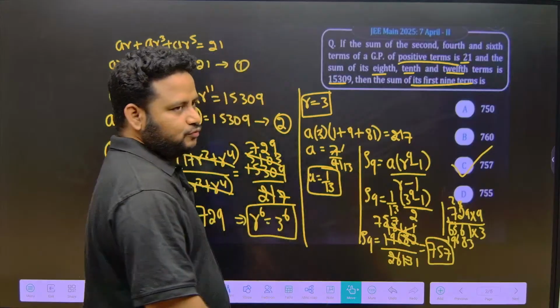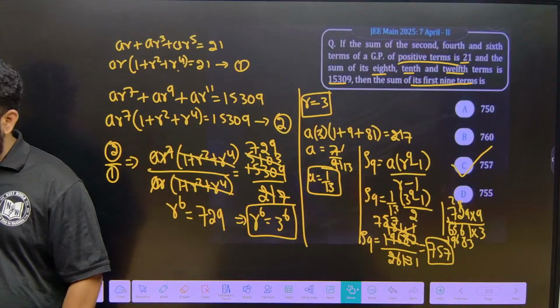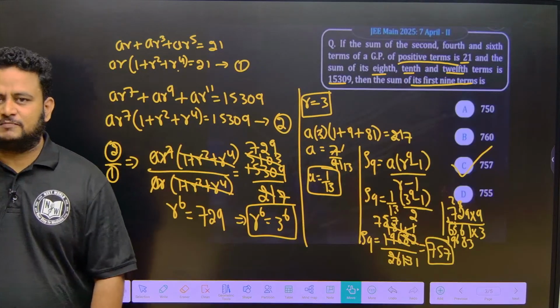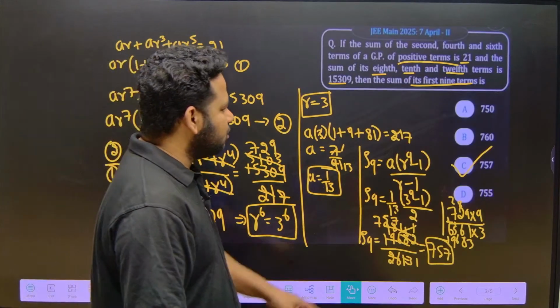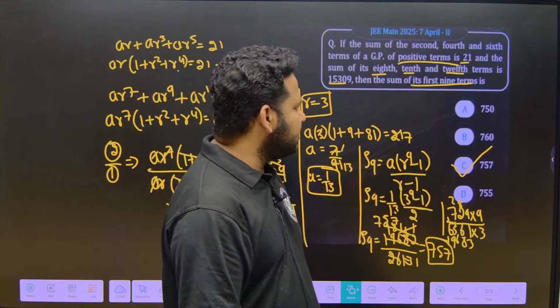Some of you who are getting late for your college or whatever, who have to get ready, please watch the session after you come back from college. Not a problem at all. So the answer is option C, 757. Clear? Got it, friends? 757 is the right answer.